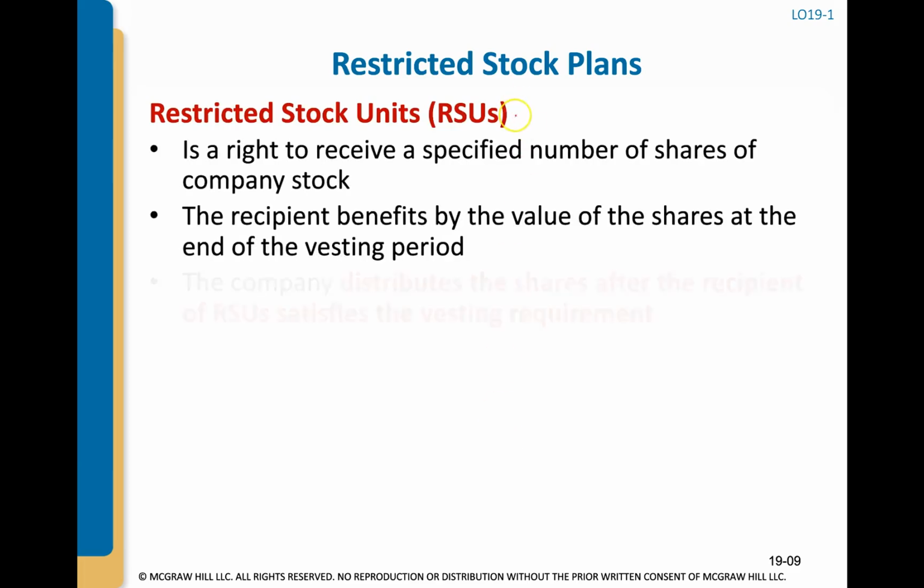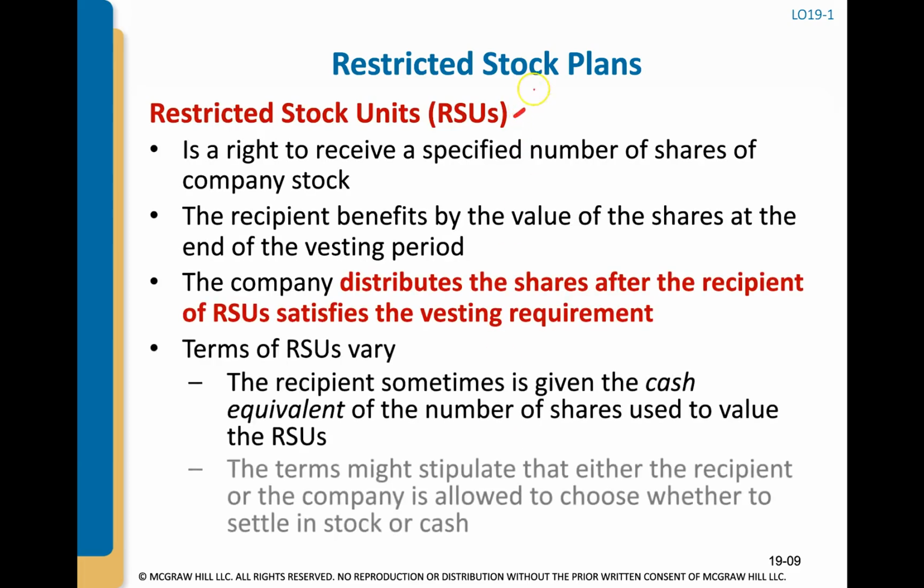Now let's look at a restricted stock unit. One of the biggest differences between restricted stock awards and restricted stock units is that in a restricted stock award, stock is actually issued, right? The employee can't do whatever it wants, but it is issued. The stock pays dividend to the employee, even though they haven't vested in it yet.